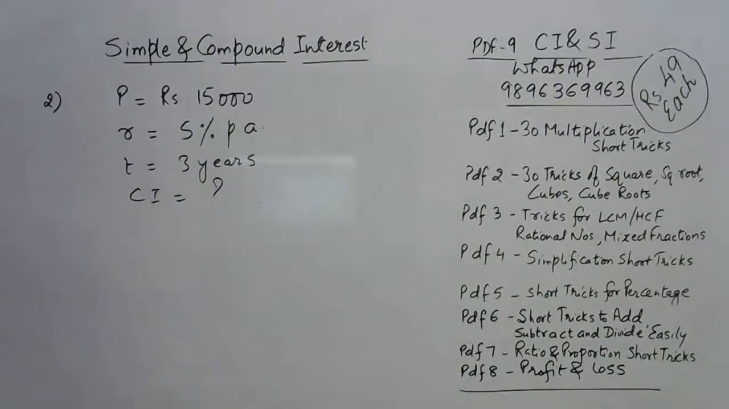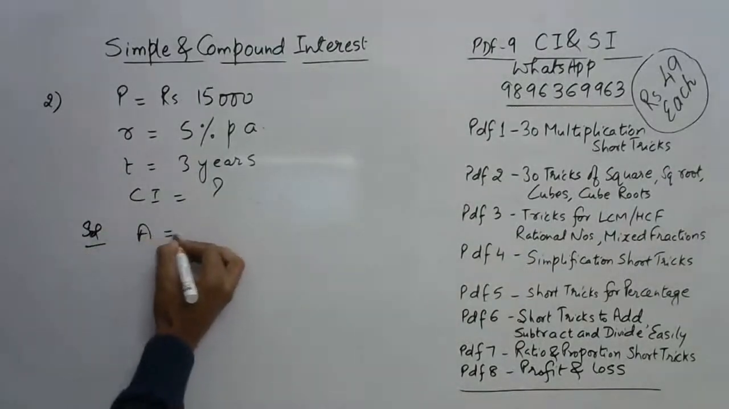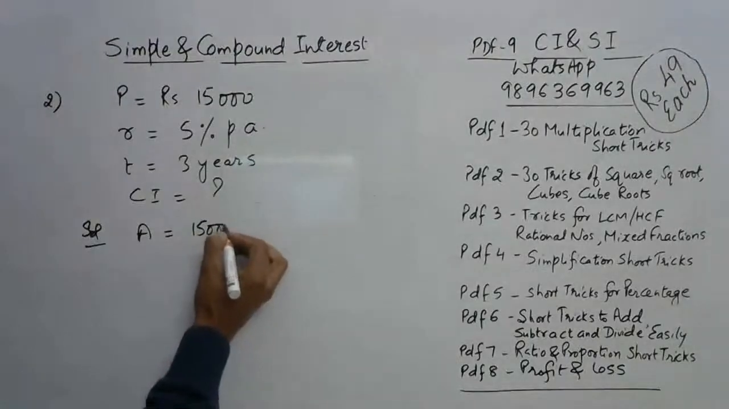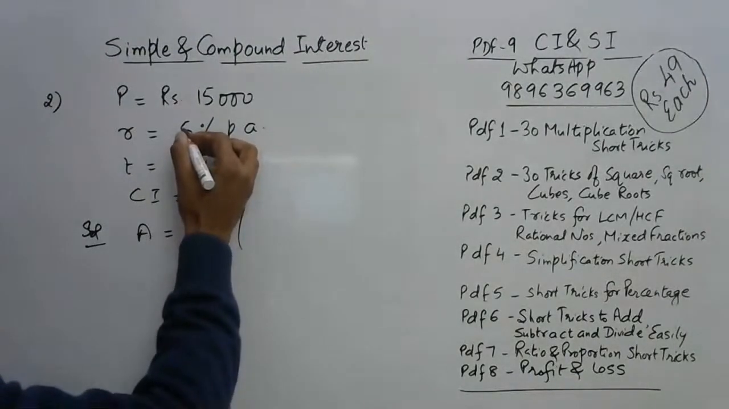Compound interest is one topic which is deemed to be difficult. Why? Because it involves some calculations of exponents also. So let's have the solution of this one. We all know that we have to first find the amount. So this is principal multiplied by 1 plus r upon 100, where 5 upon 100 is 1 by 20.